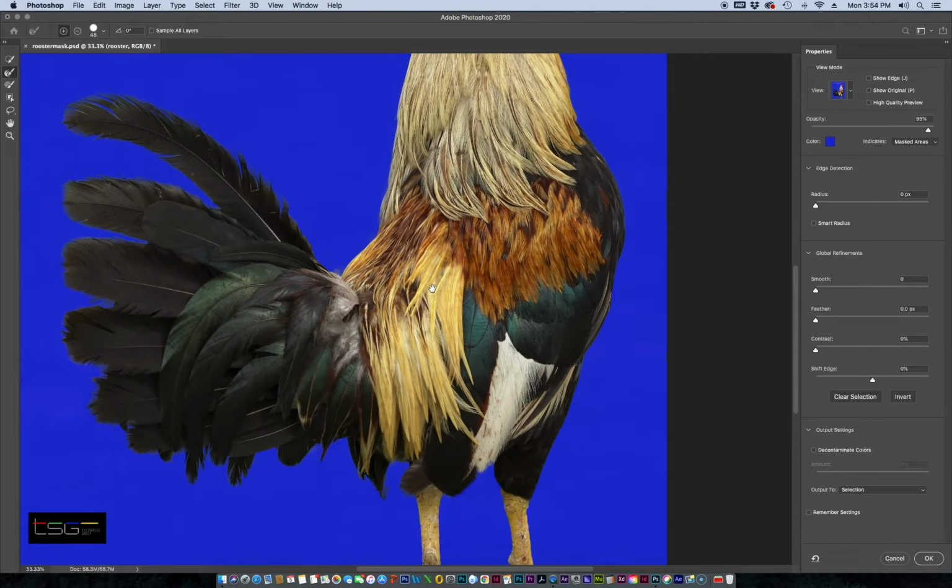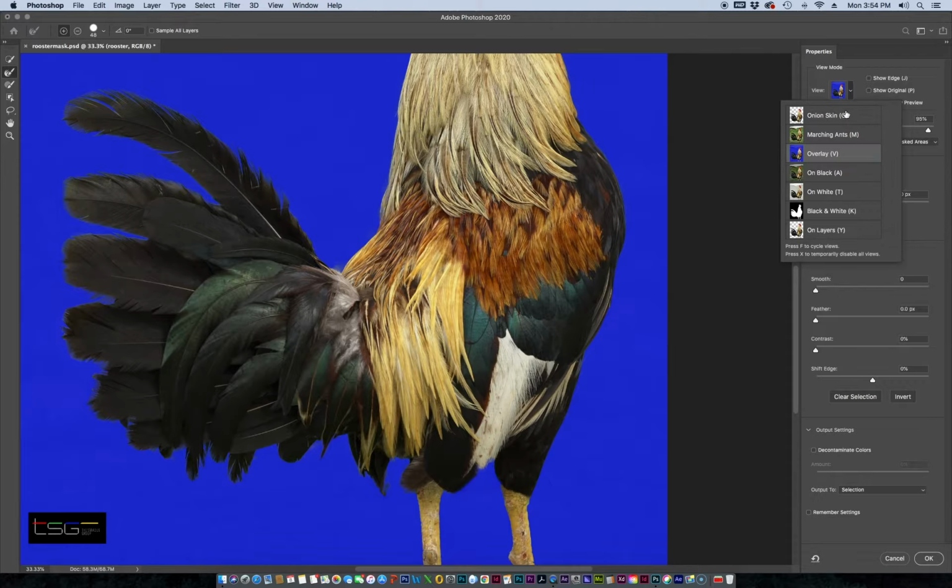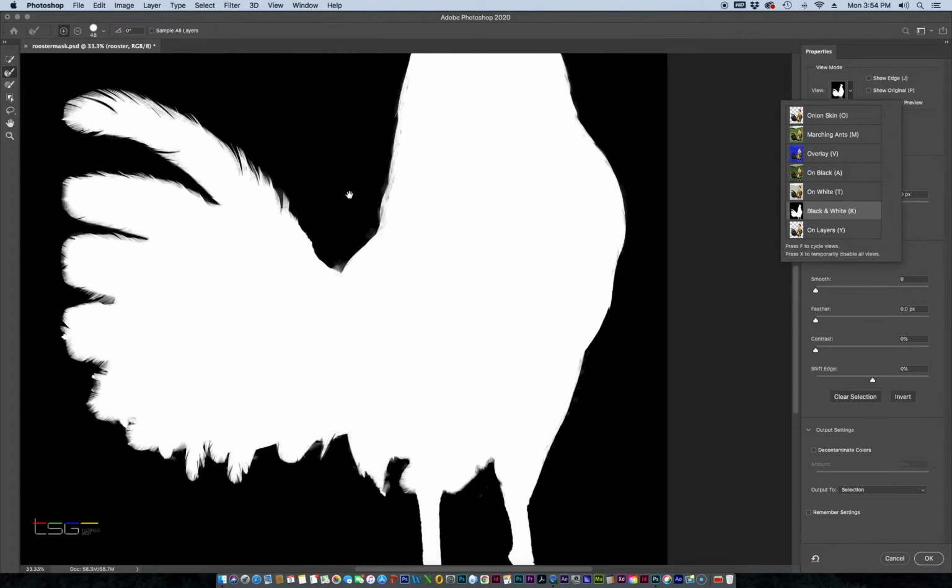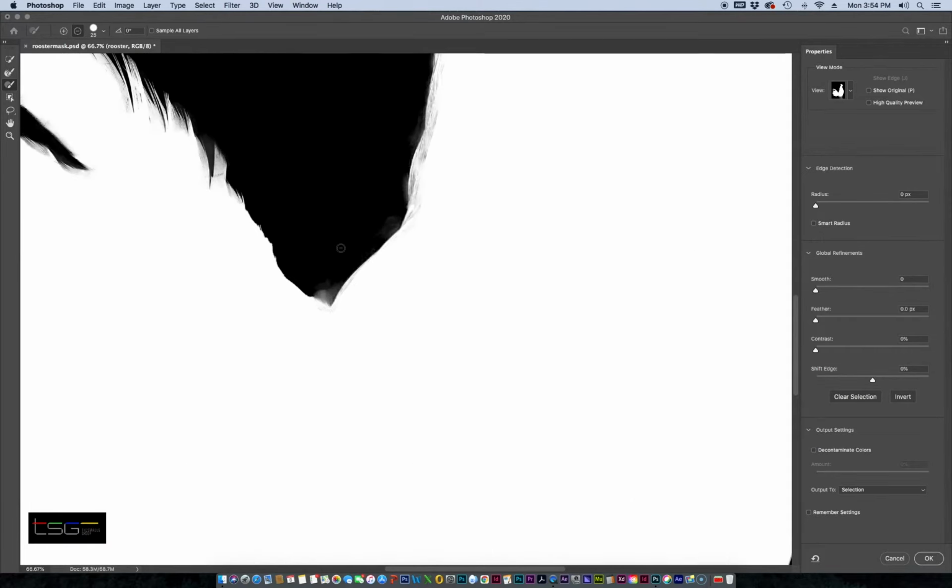Okay, looks pretty good. Let's see what it looks like in black and white. Okay, big difference from what we started off from. I see a little bit of cloudy areas over here. We can just get our masking brush, and plus will be white, minus will be black. So I'm going to click on minus, zoom in here, and just fill this part in with black.